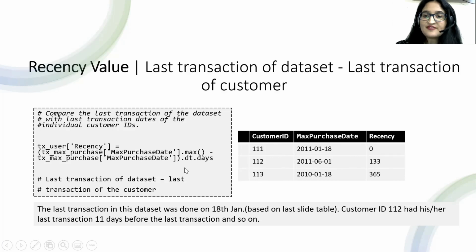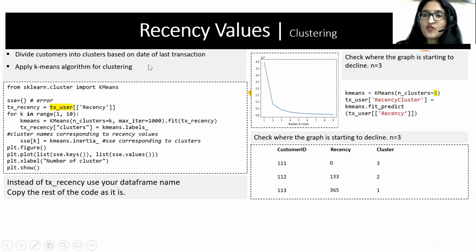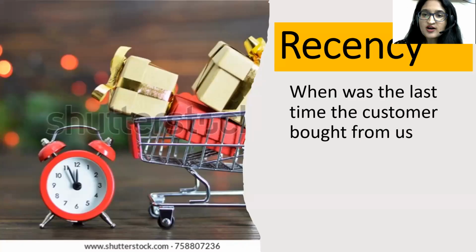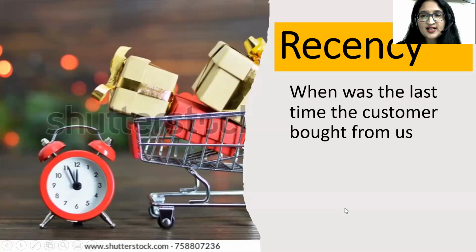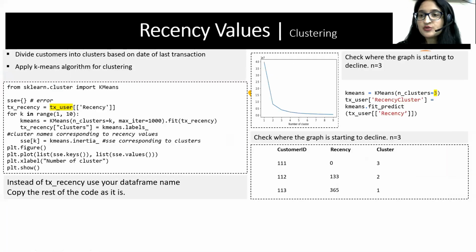Something like that. And once we are done with this, we now want to club people into different clusters based on their recency values. For that, what you need to do is clustering. Clustering, like you saw earlier, is nothing but grouping similar types of things together. One of the ways to do that clustering is k-means. It is one of the algorithms by which you can do clustering. There are multiple other algorithms. I've just used one. So you just copy paste this code as it is.